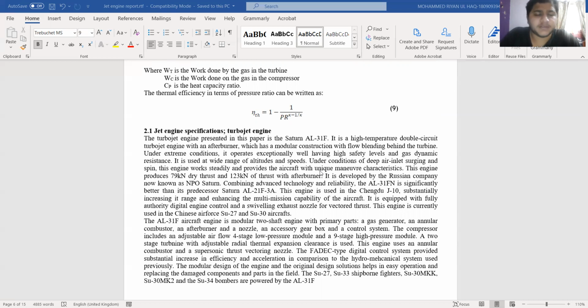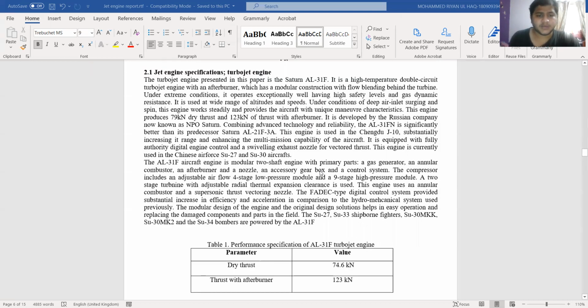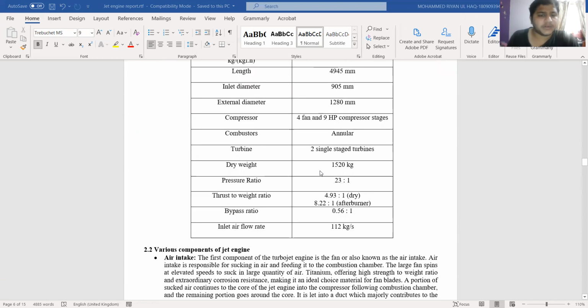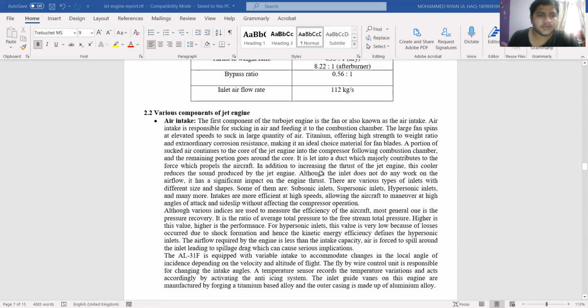In section 2.1, I have introduced all the specifications of this engine, and Table 1 shows all the performance specifications of the AL-31F, starting from dry thrust and thrust with afterburner all the way to inlet mass flow rate. Section 2.2 explains the various components of a jet engine.